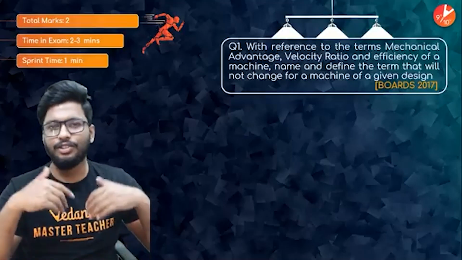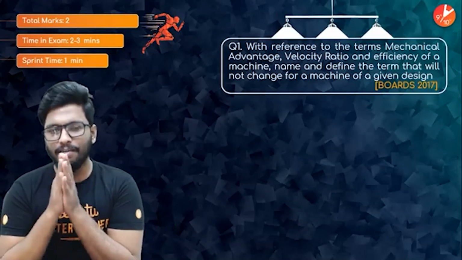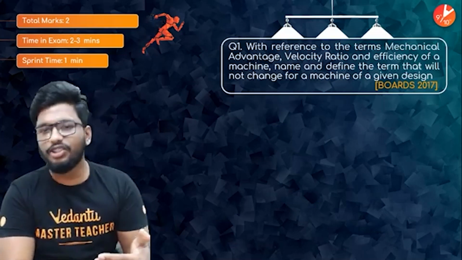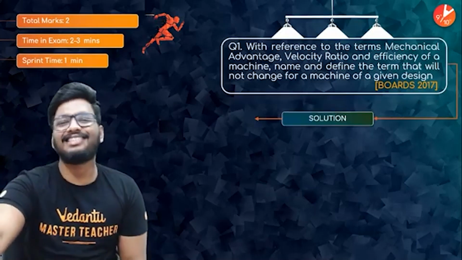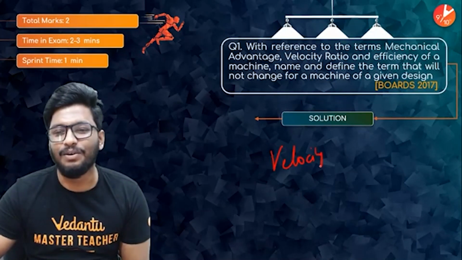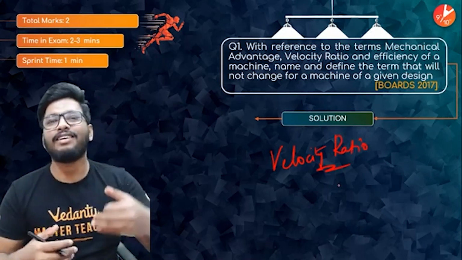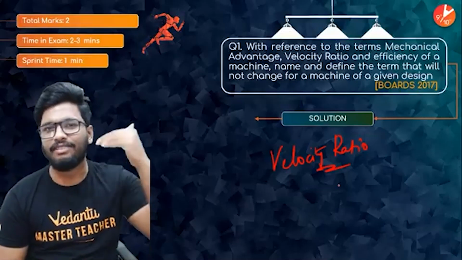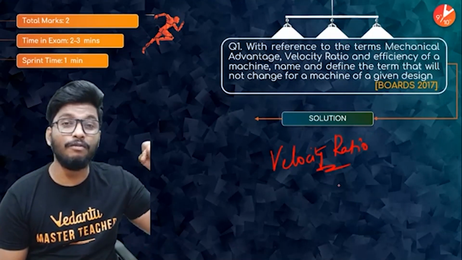So mechanical advantage, you know what mechanical advantage is, you know what velocity ratio is, you know what the efficiency is. So if you were to compare all these 3 terms, which is the one thing that will not change for a given machine? The answer is going to be, people, your velocity ratio. Why? Because velocity ratio is nothing but the velocity of the effort divided by the velocity of the load, or distance moved by the effort divided by the distance moved by the load, and it does not depend on the friction